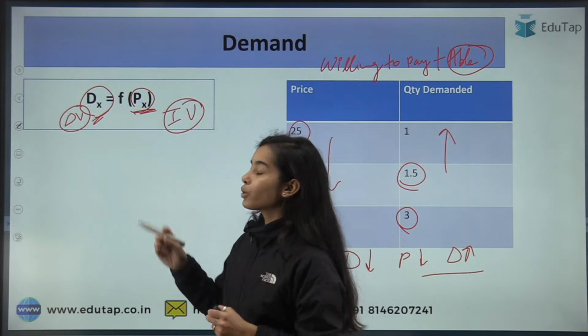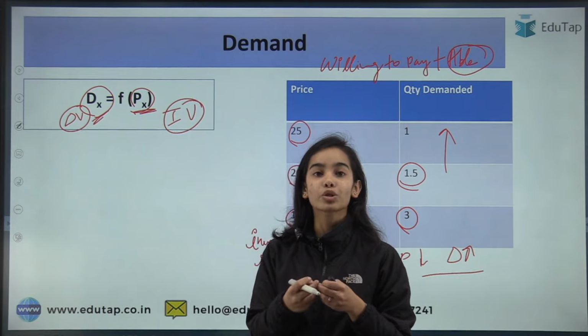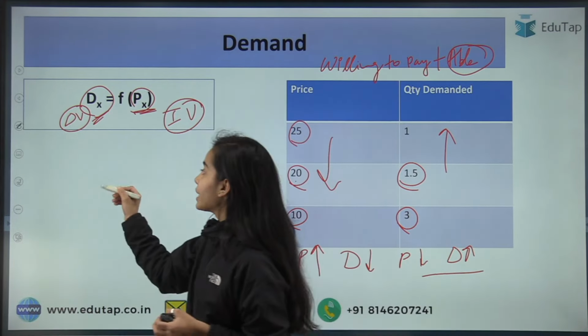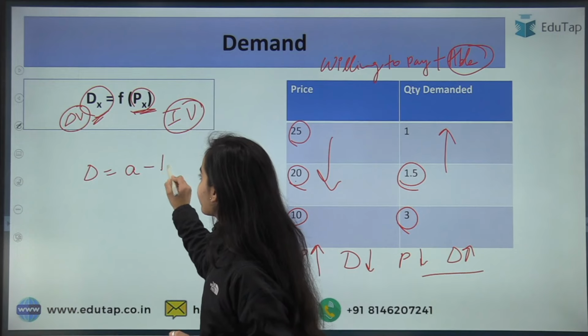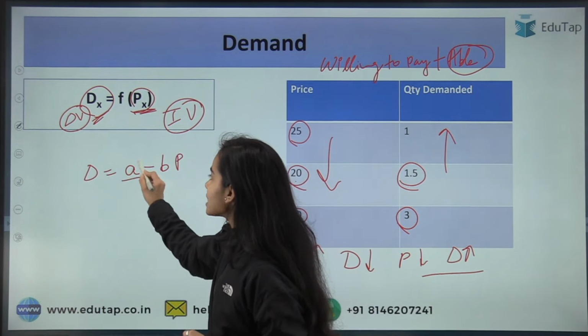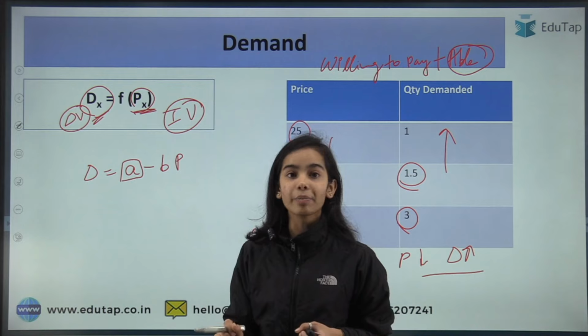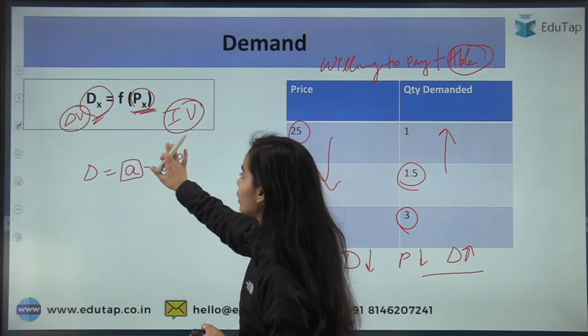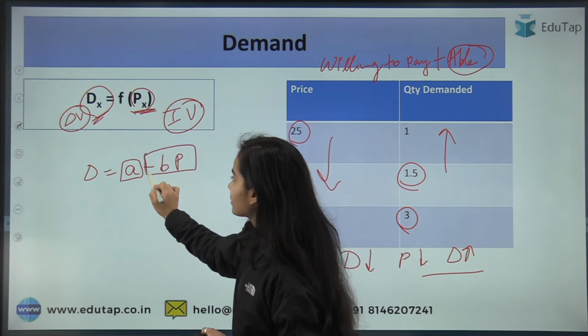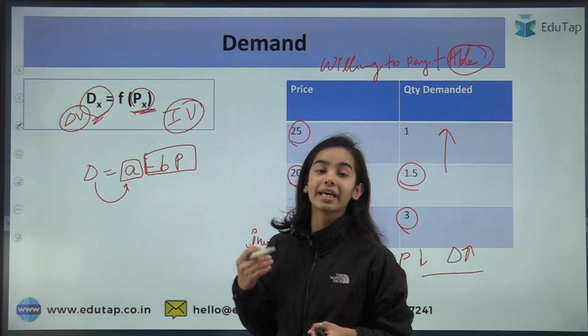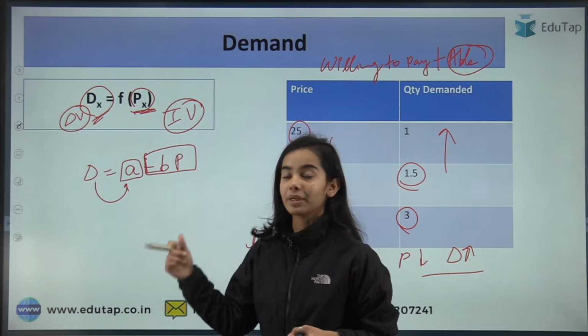Okay, if we want to expand it further, if I want to show it in mathematical terms, then it can be shown as demand is equal to A minus BP. Here A is the intercept. What is the intercept? Even if the price is 0 and this whole term vanishes, there will still be some demand in the economy, some demand by the people.